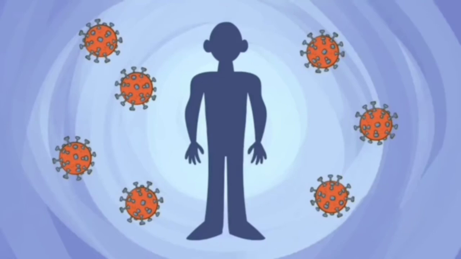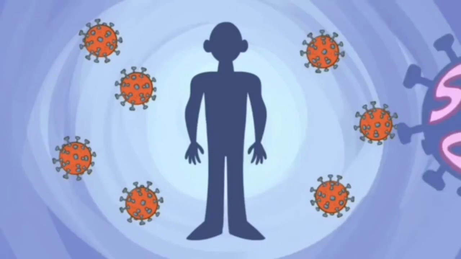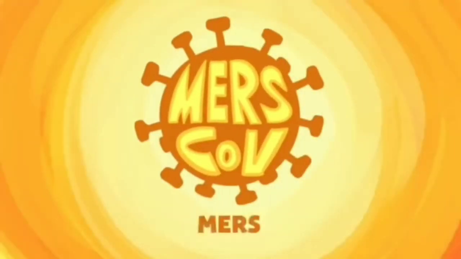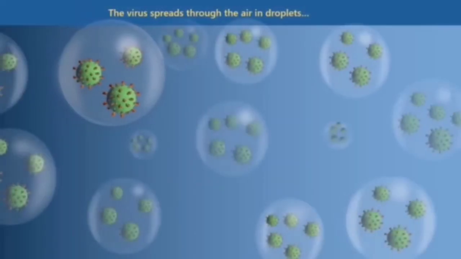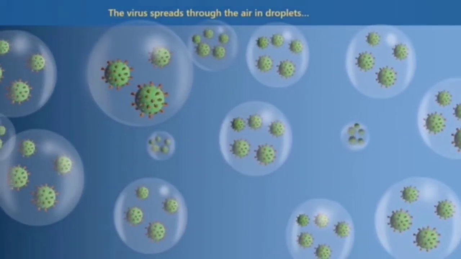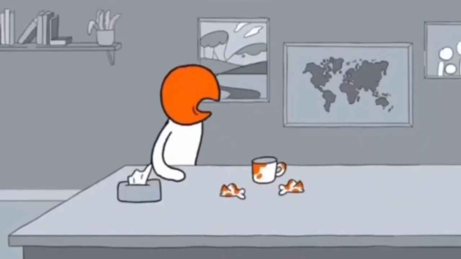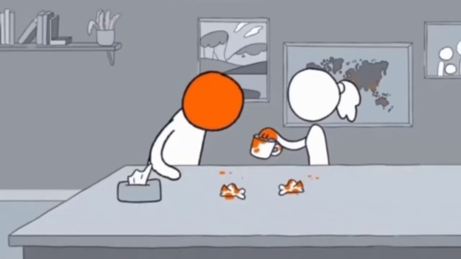Seven of them infect humans and can cause disease. The coronavirus SARS-CoV causes SARS, MERS-CoV causes MERS, and SARS-CoV-2 causes the disease COVID-19. The virus is spread through droplets in the air after coughing or sneezing, which people nearby can take in through their nose or mouth. The virus also spreads by touching a contaminated surface.